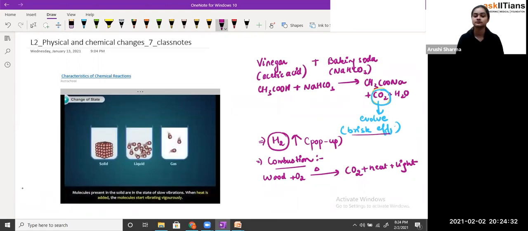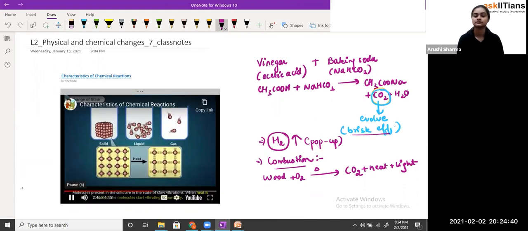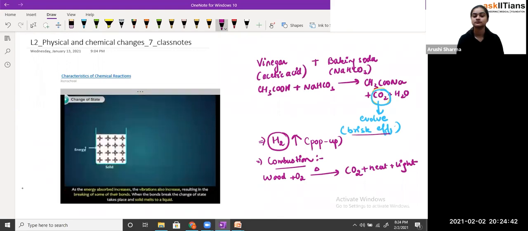Molecules present in the solid are in the state of slow vibrations. When heat is added, the molecules start vibrating vigorously. As the energy absorbed increases, the vibrations also increase, resulting in the breaking of some of their bonds. When the bonds break, the change of state takes place and the solid melts to a liquid.